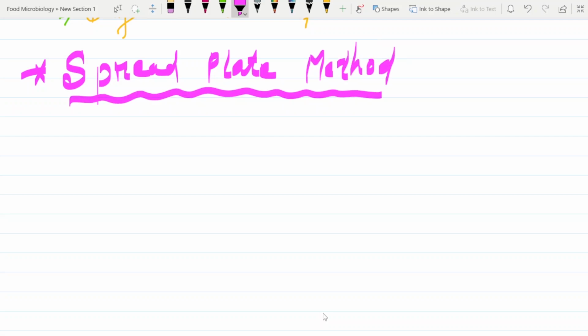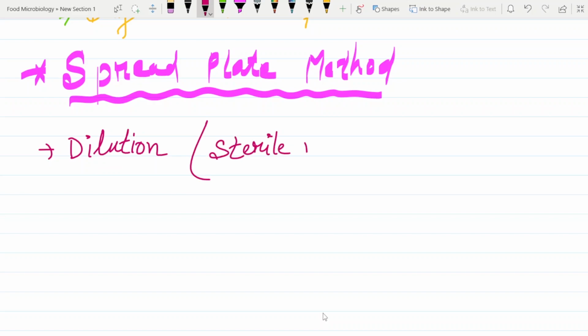What do we have to know about this method? Here also we do dilution, but the different thing about this dilution is that we do it in a medium that is sterile. We use sterile medium.